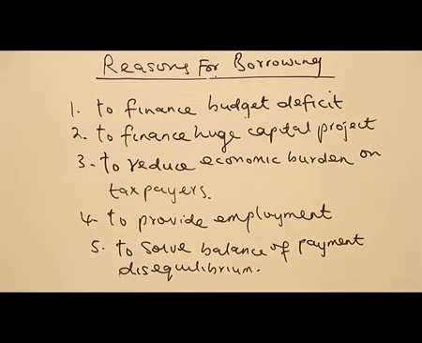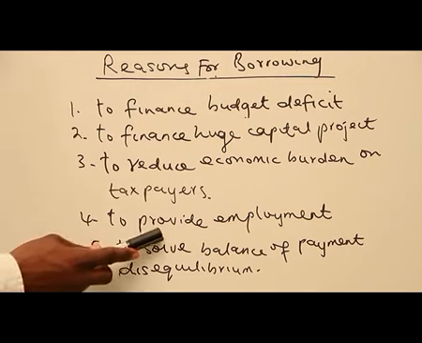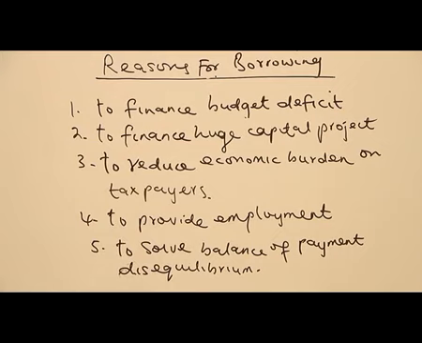Instead of government continuing to increase the tax rate on people and on goods and services, government can decide to borrow in order to reduce the economic burden. Number four, to provide employment opportunities. Government can borrow in order to create more jobs in the economy so that citizens can engage in productive activity. That is, creation of job opportunities. Government can decide to do that.